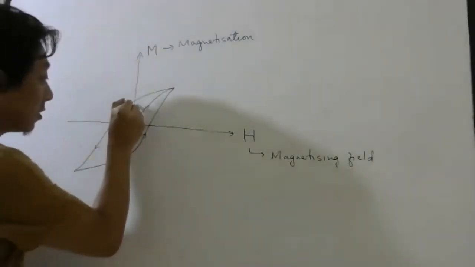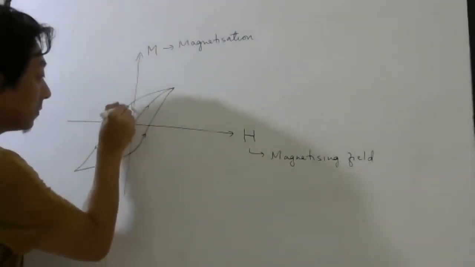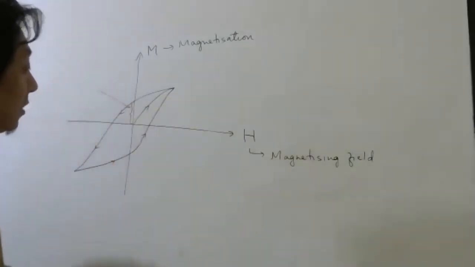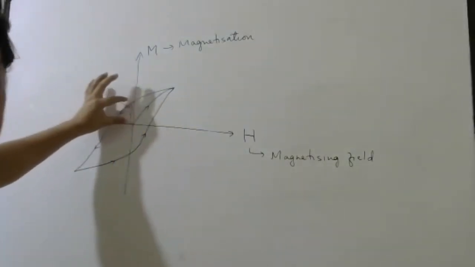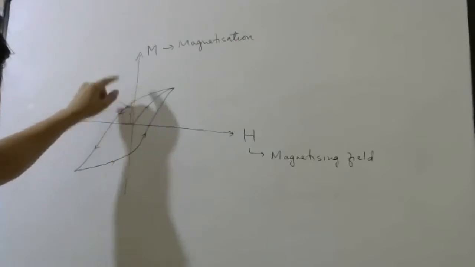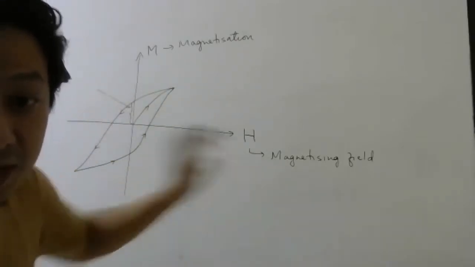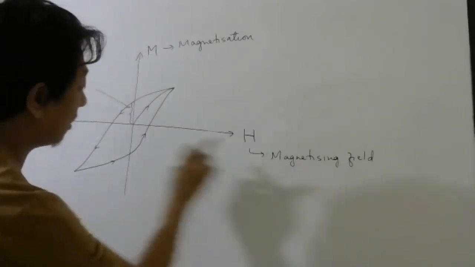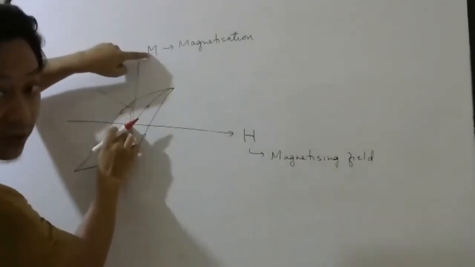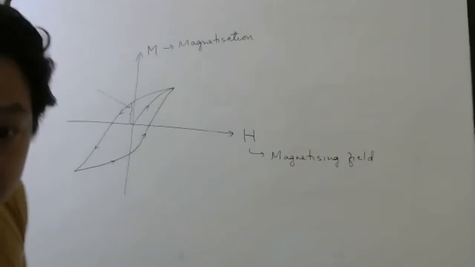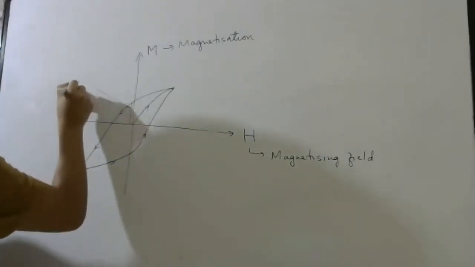Now, what was this quantity called? You can see from the graph, this is the amount of magnetization left in the material even when the magnetizing field has become zero. Even when this coordinate is zero, this coordinate has some value. Yes, it is called retentivity.